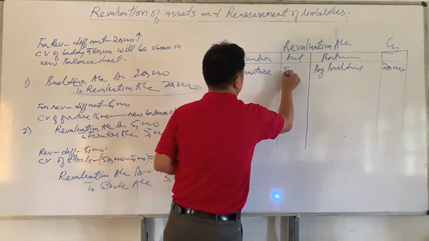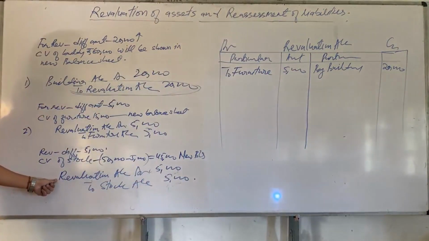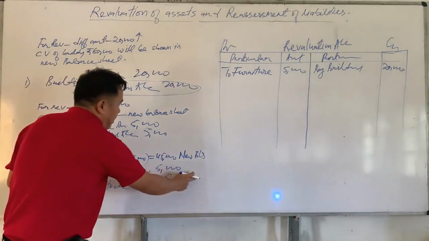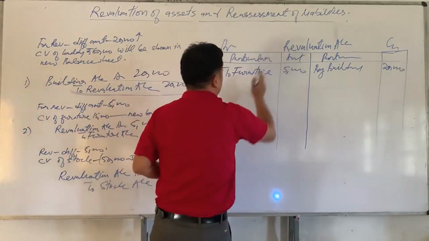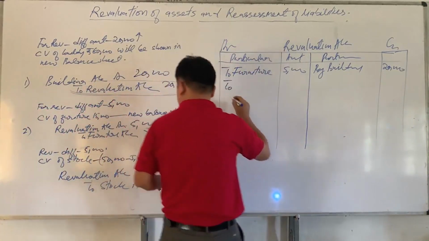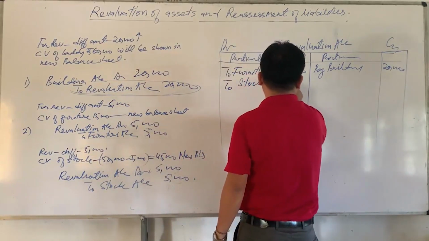What is the value of furniture? 5,000. Again we look at revaluation account, which is debited, so it should again be recorded on the debit side, and in the particular column we write the other aspect: to stock.